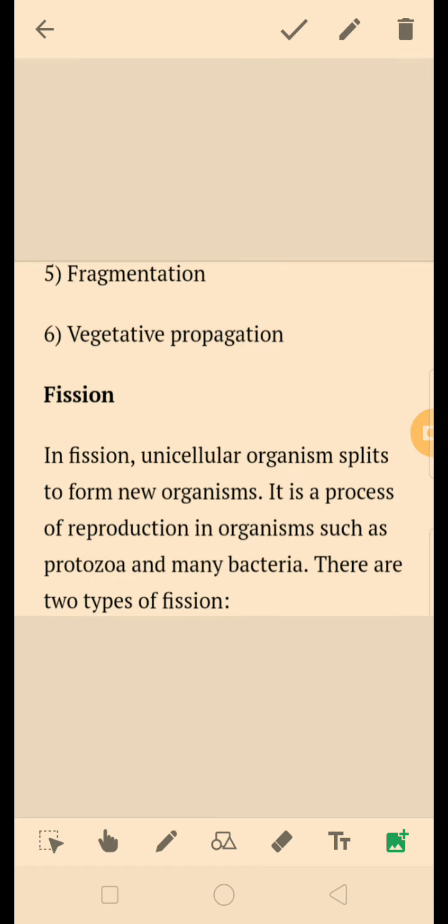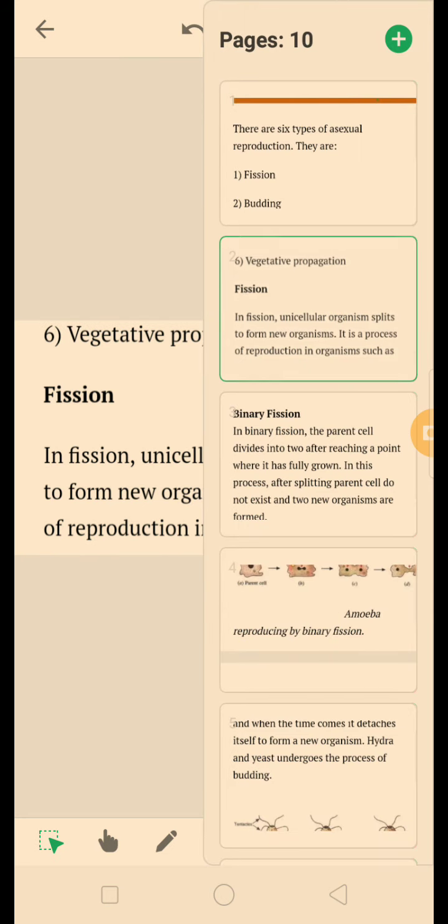So first of all, let us study about fission. So in fission, unicellular organism splits to form new organism. Fission means to break. So it is a process of reproduction in organisms such as protozoa and many bacteria. And this fission is also of two types, binary fission and multiple fission. Now let us continue with the same.